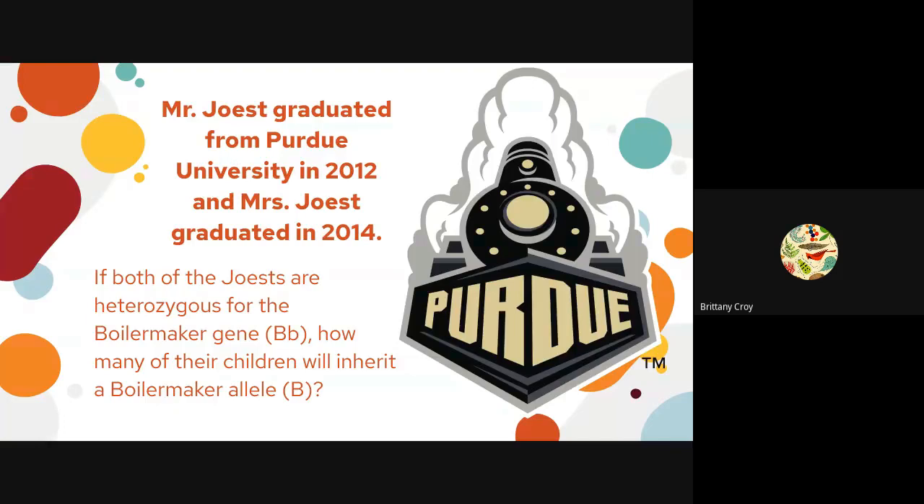Here's another one. Mr. Jost graduated from Purdue University in 2012, and Mrs. Jost graduated in 2014. If both of the Josts are heterozygous for the Boilermaker gene, how many of their children will inherit a Boilermaker allele? Why don't you take a minute, pause the video, and work it out?